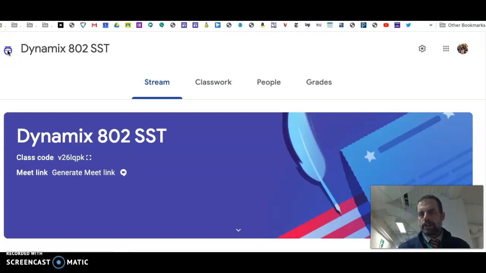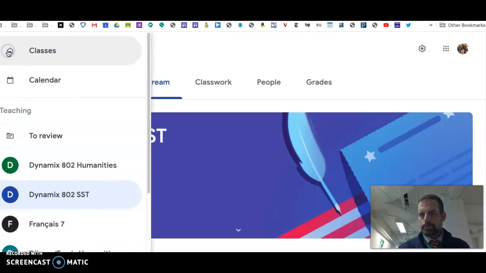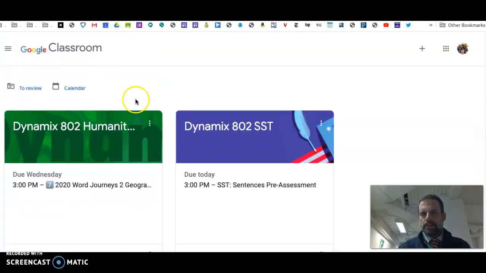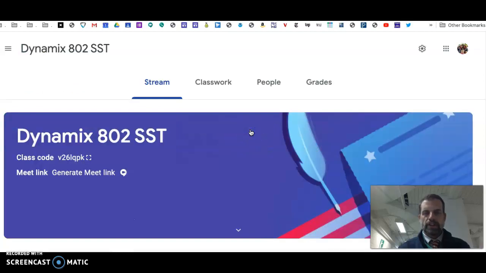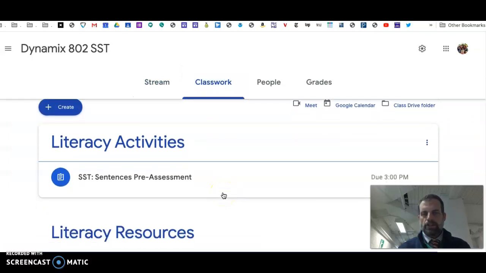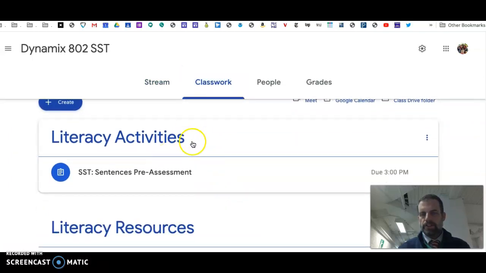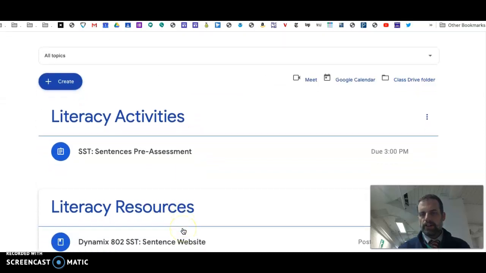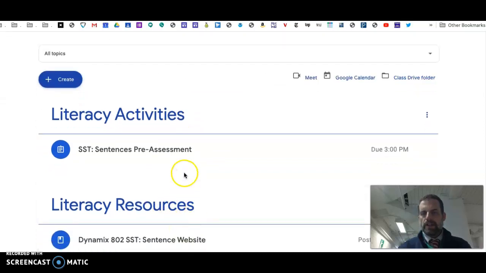So if I go out to my classes and I see the tiles, everybody should have enrolled in the Dynamics 802 SST class. And if you click on that class, I'm going to go to classwork, and you'll see, just like I've structured the humanities class, there are literacy activities and then there are literacy resources.